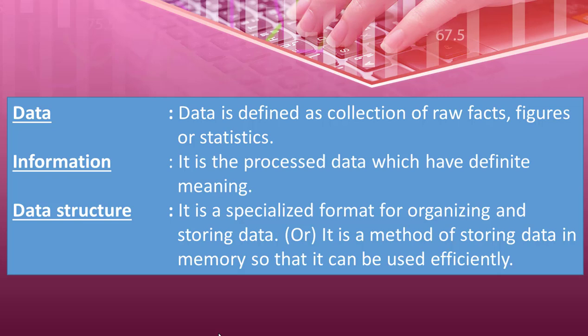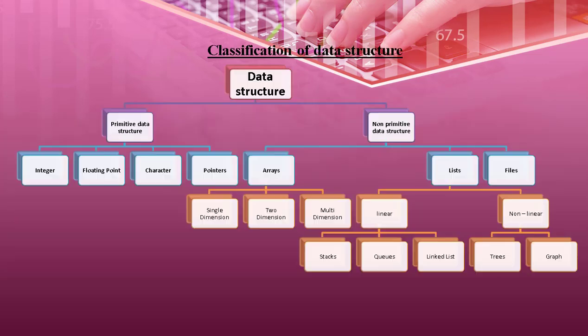So you have a specialized format for organizing and storing data. Classification of data structure. The data structure is classified into two types, that is primitive data structure and non-primitive data structure. Under primitive data structure we have integer, floating point, character, pointers. We have studied the primitive data structures, that is integer, floating point, char and pointers. Also we studied pointers this year. A non-primitive data structure consists of arrays. Under arrays you have different types, that is single dimensional, two dimensional and multi-dimensional.